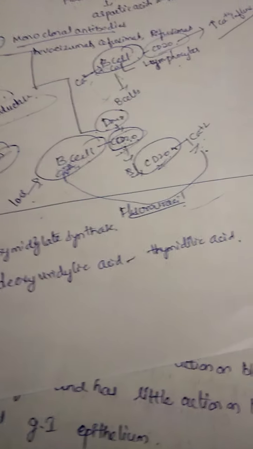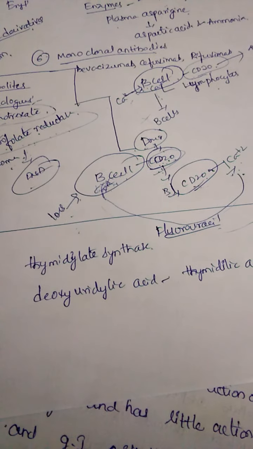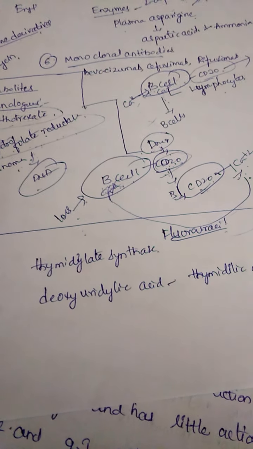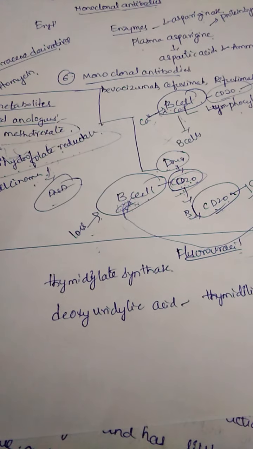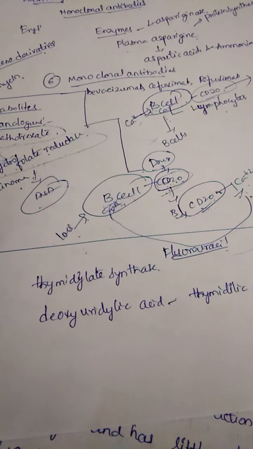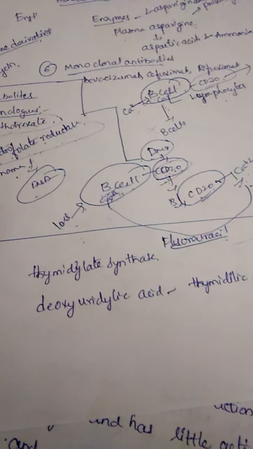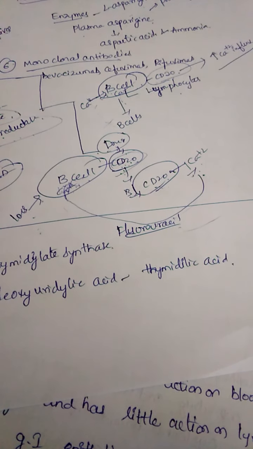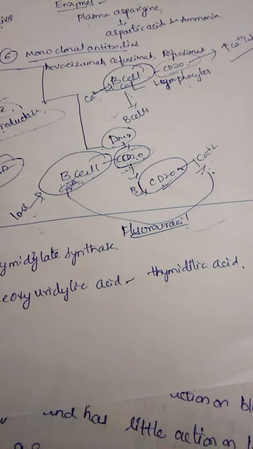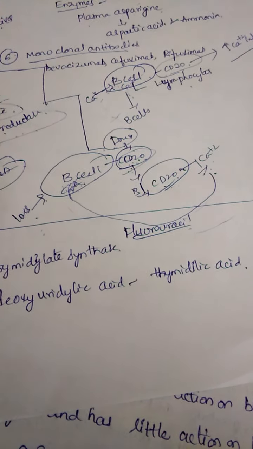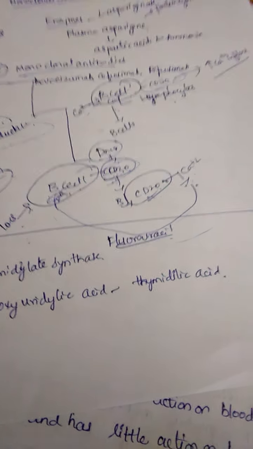Coming to the pyrimidine analogs, that is fluorouracil. The mechanism of fluorouracil is that it mainly acts upon the enzyme thymidylate synthase and inhibits it. Whenever thymidylate synthase is inhibited, there is no conversion of deoxyuridylic acid to thymidylic acid. In normal conditions, deoxyuridylic acid gets converted to thymidylic acid, and this thymidylic acid is helpful for the synthesis and management of the DNA molecule.